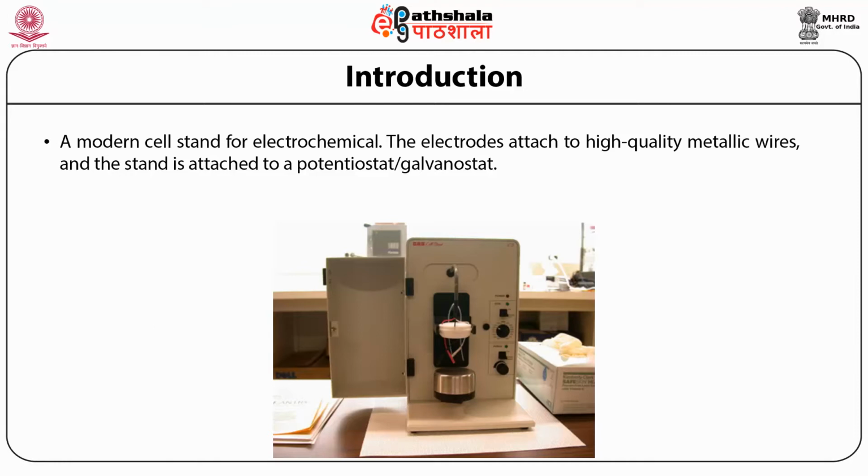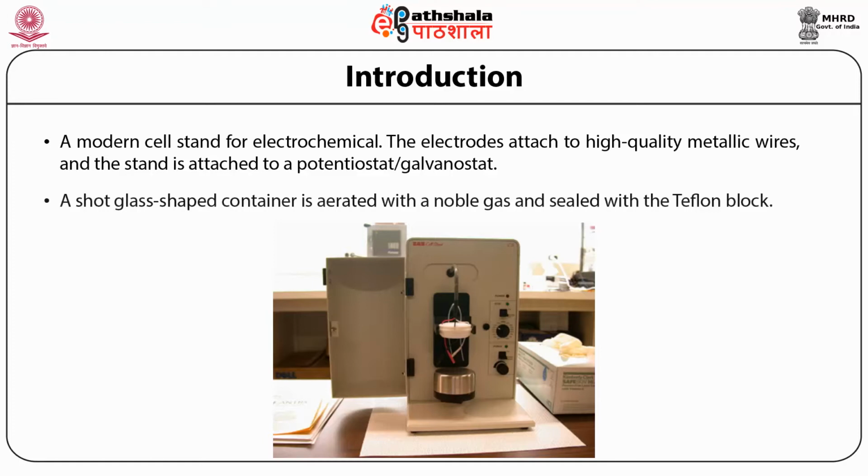The electrodes are attached to high quality metallic wire, and the stand is attached to a potentiostat or galvanostat. A short glass-shaped container is aerated with a noble gas, generally nitrogen, and it is sealed with a Teflon block. This is the picture of the potentiostat or galvanostat, which is used for the analysis of various metals, pollutants, environmental contaminants, some pharmaceuticals, and many more.